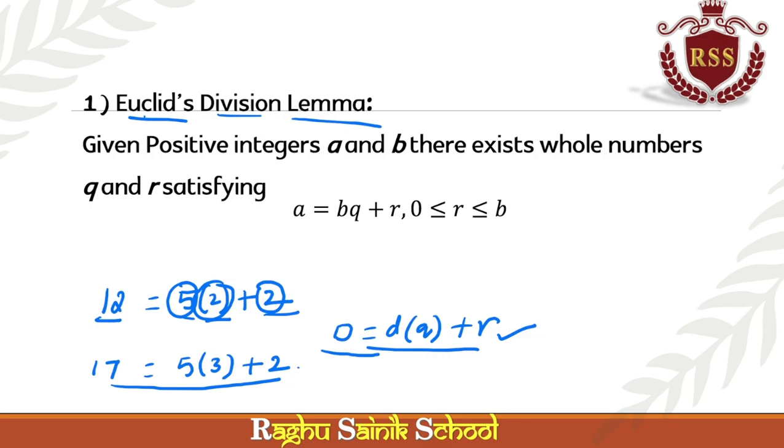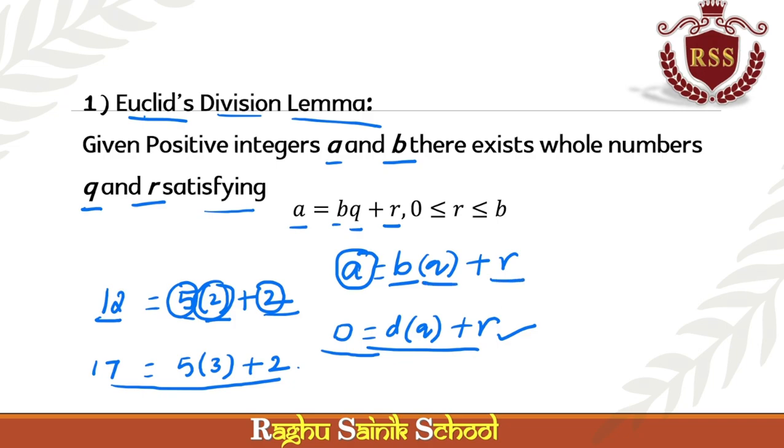Okay, let's see the statement. Given positive integers a and b, there exist whole numbers q and r satisfying a equals b into q plus r, where r lies between 0 and b. What I am saying is that a can be written as b into q plus r, where a is the dividend, b is the divisor, q is the quotient, r is the remainder. You must remember it like this only.